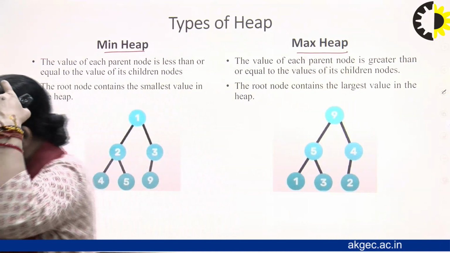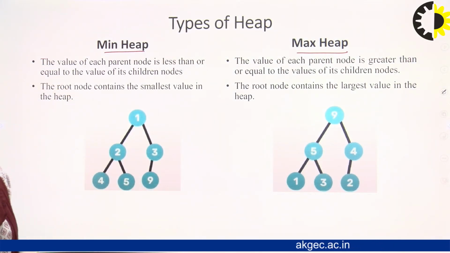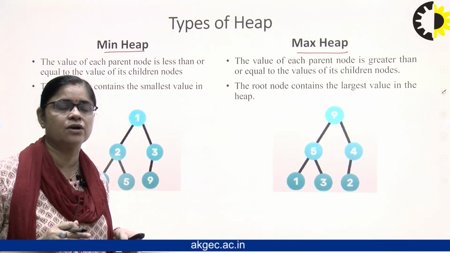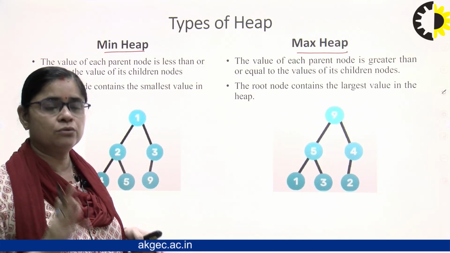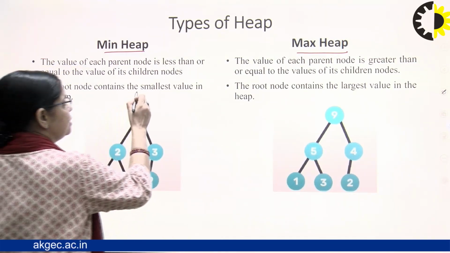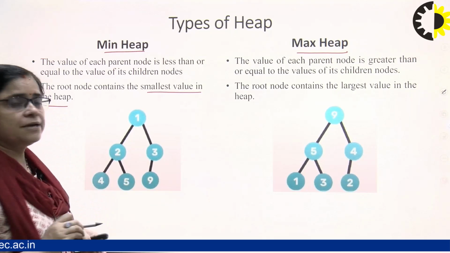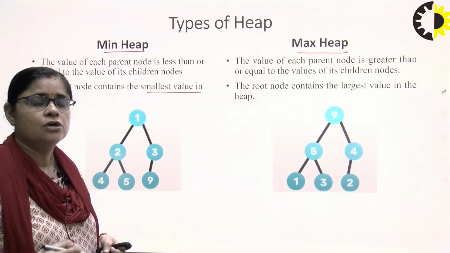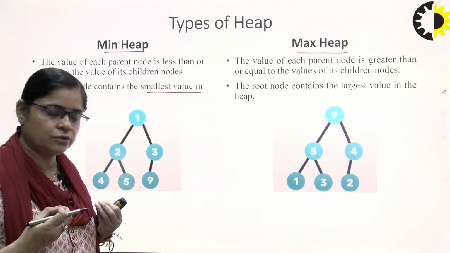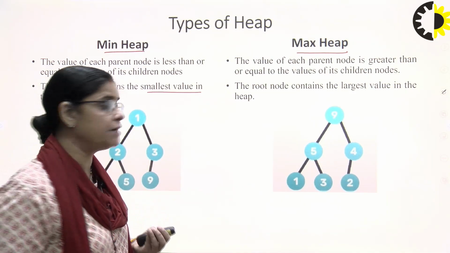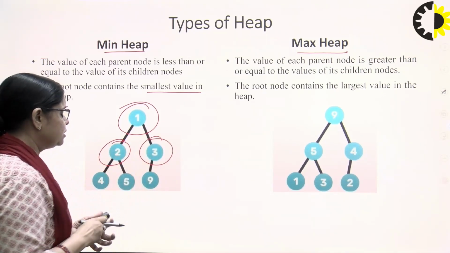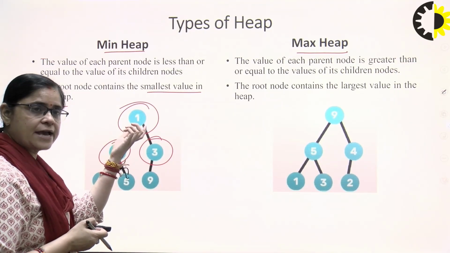If I am talking about the min heap, it simply means that the root node should always contain the smallest value. Keep in mind that when we are working on the heap data structure, there are two types of heaps, min heap and max heap. Min heap always contains the smallest value at the root. It means each parent node should have a value less than or equal to the value of its children nodes. If you see here, this is a root node, and these are the children. The children have the greater value and the root node has the smaller value.